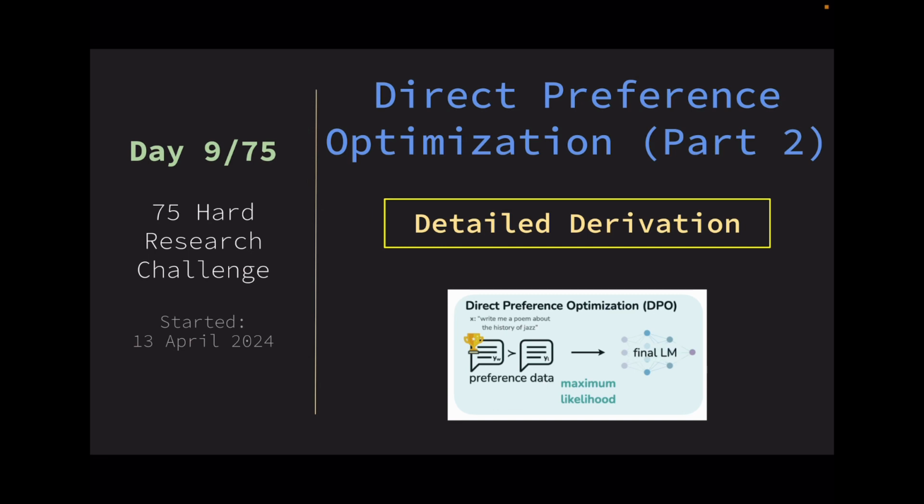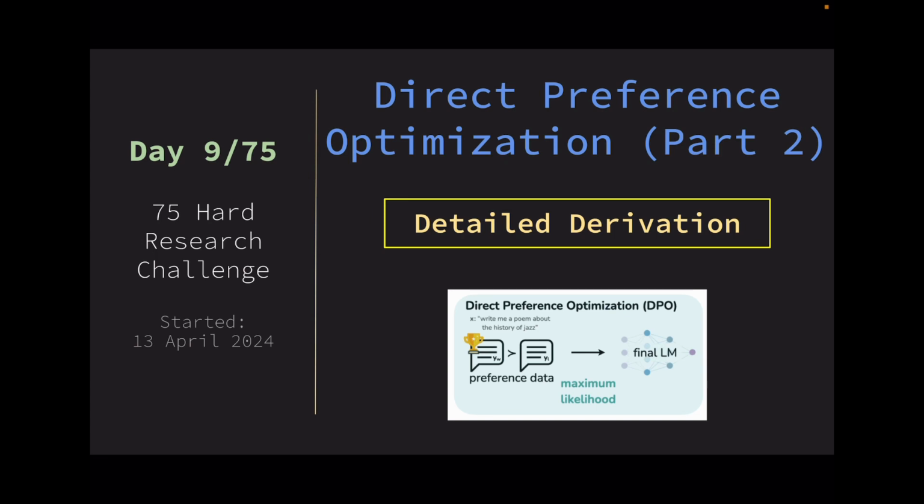So yesterday I gave a lecture on what RLHF is and what its problems are for aligning a large language model to a human preference dataset. Today I'm going to continue that lecture and discuss what direct preference optimization is and how it removes the problems from RLHF. I'm going to go through a detailed derivation of the same.